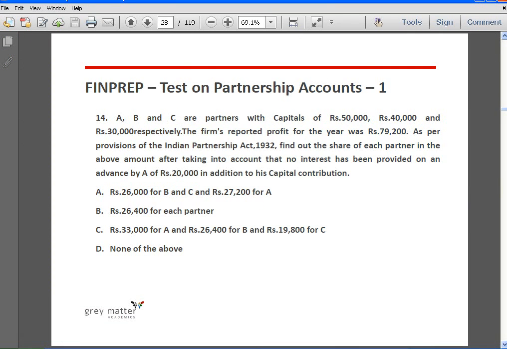Next, A, B and C are partners with capitals of 50,000, 40,000 and 30,000 respectively. The firm's reported profit for the year was 79,200. As per provisions of the Indian Partnership Act 1932, find out the share of each partner in the above amount after taking into account that no interest has been provided on an advance by A of 20,000 rupees in addition to his capital contribution.